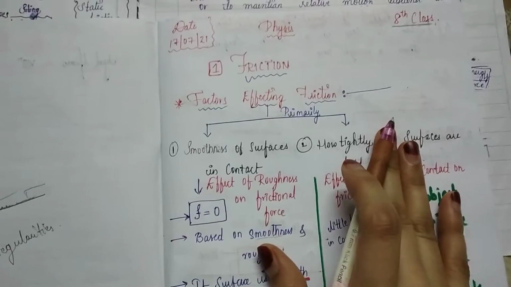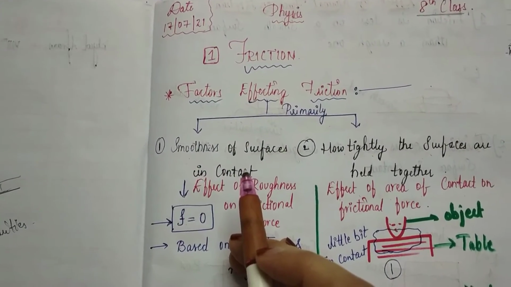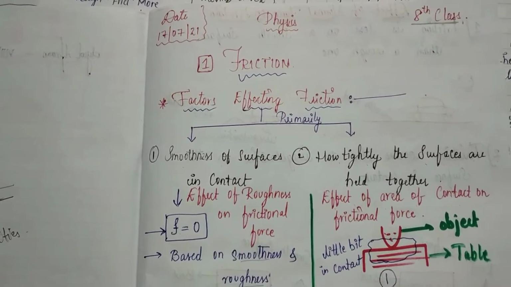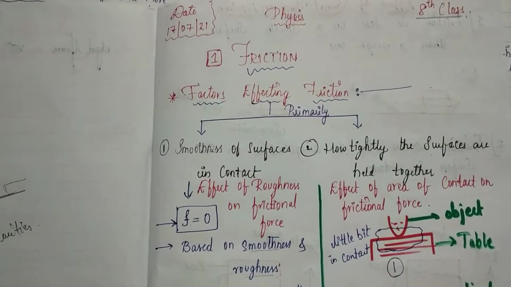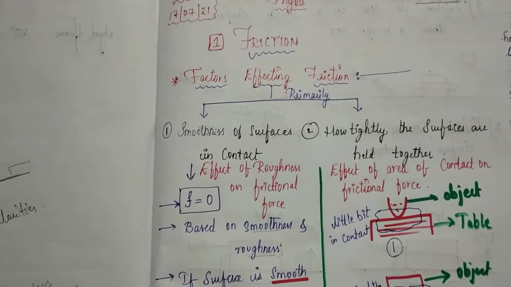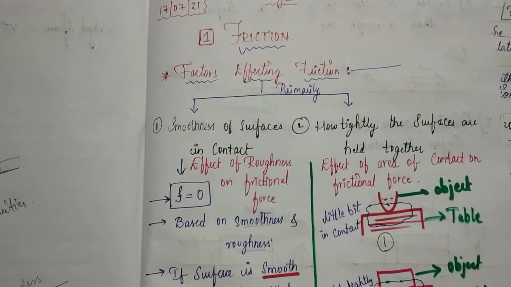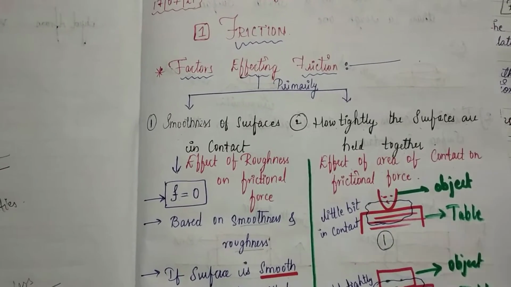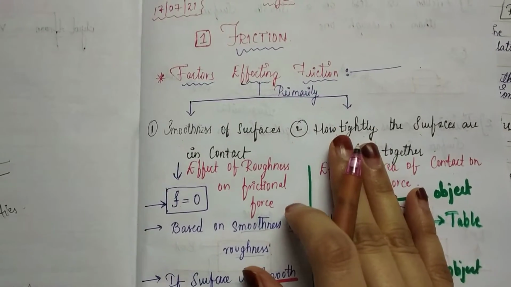Factors affecting friction means the different factors which give rise to friction, on which frictional force is dependent.